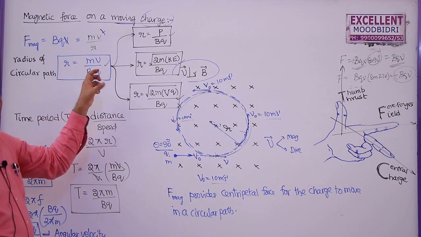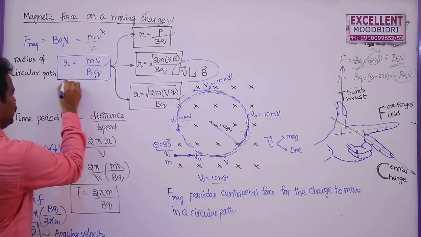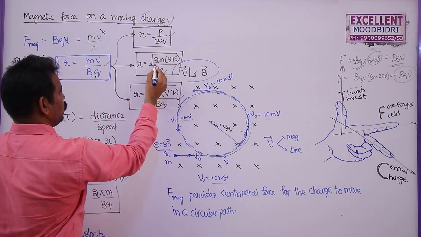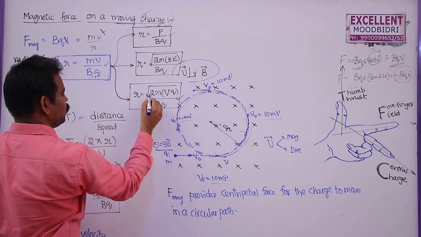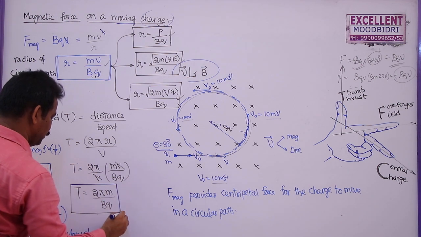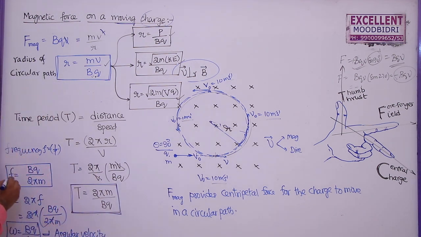So the expressions are: the radius r is equal to mv by Bq, which can also be written as p by Bq, root over 2m KE by Bq, or root over 2mVq by Bq. The time taken to complete one revolution is this much. The frequency of revolution is the reciprocal of the time period, this much. The angular velocity is this much.